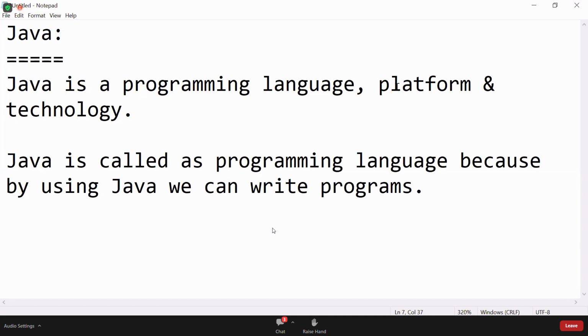So that's what I'll explain. Now, first, what is a platform? You should know, then you will understand why Java is called a platform. See, Windows is a platform, but Windows is an operating system. Java is not an operating system. Java is a language. Java is a platform, but not an operating system. But why is it called a platform? First of all, you should know what a platform is. Then you'll understand. See, next, note down platform.